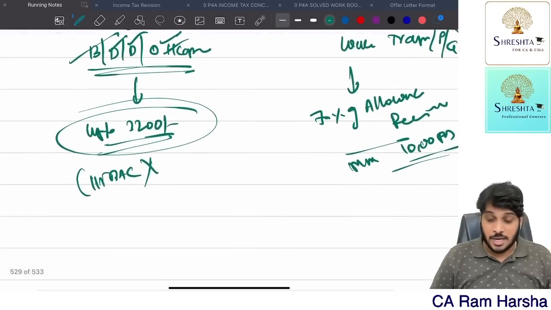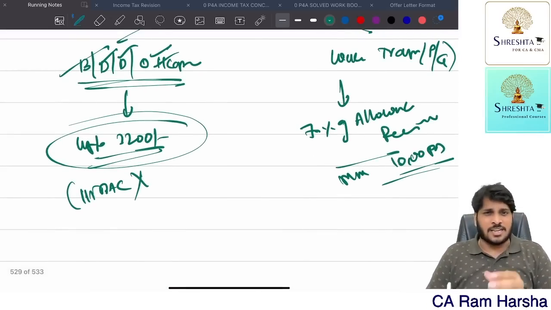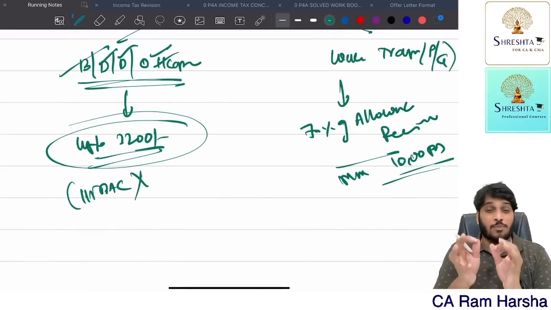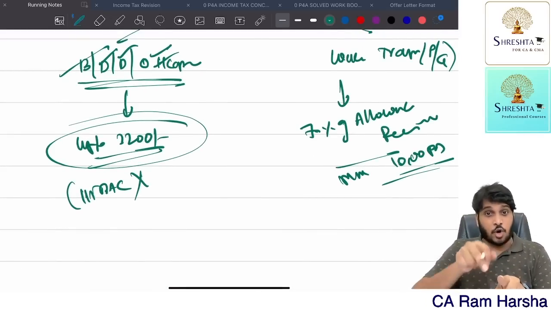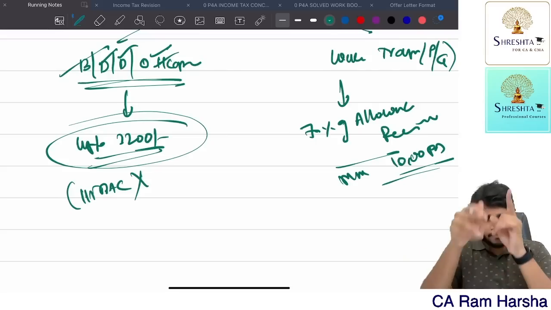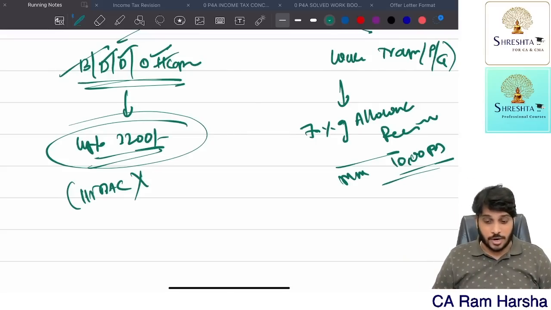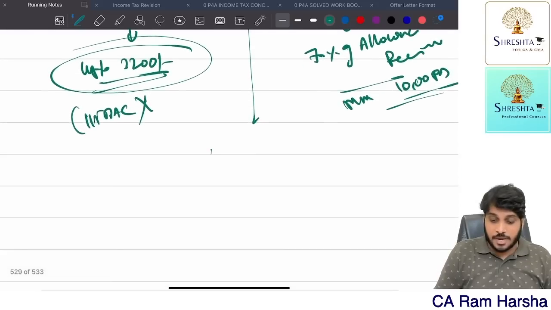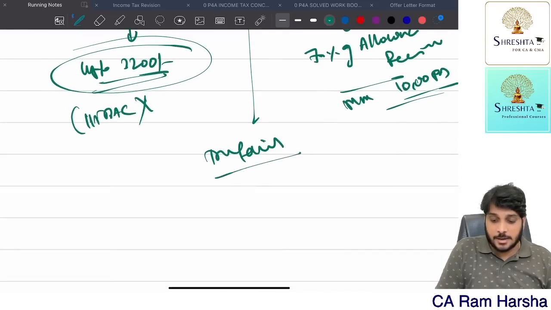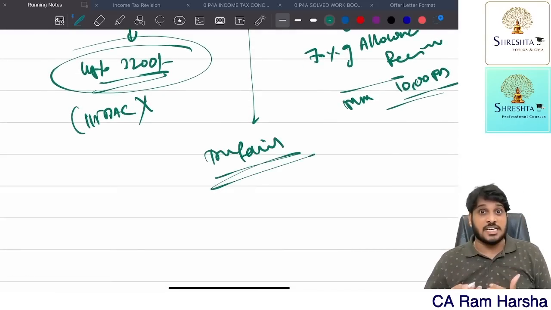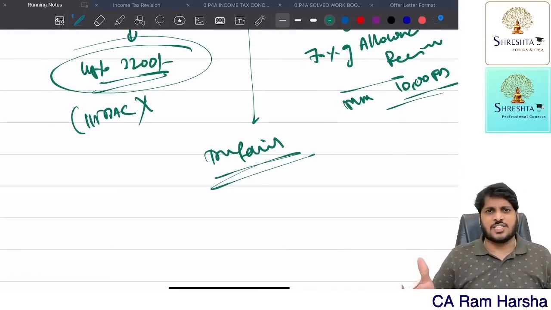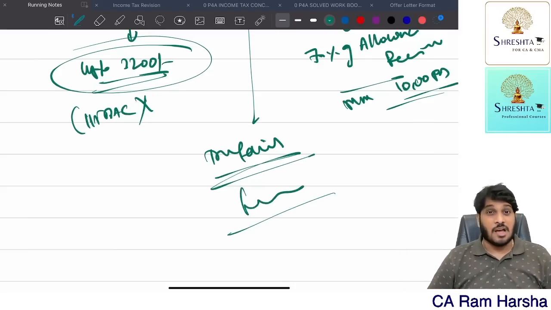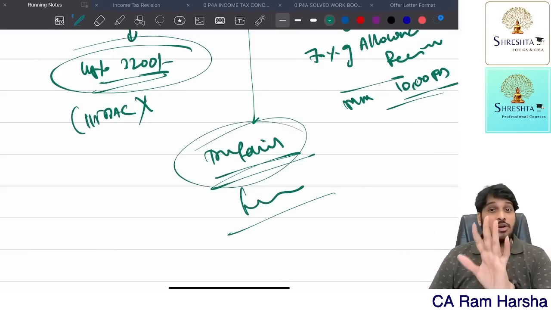7,000 only is exempted. So if an employee working in the transport sector is receiving transport allowance, how much is exempt? 70% of the allowance received or 10,000, whichever is lower. That much only is exempt. In addition to this, the company may give transport facility. Getting the point? Transport facility means what? The company itself is arranging a bus for the employee to come from home to office, office to home. Fully exempt. Transport facility is fully exempt.